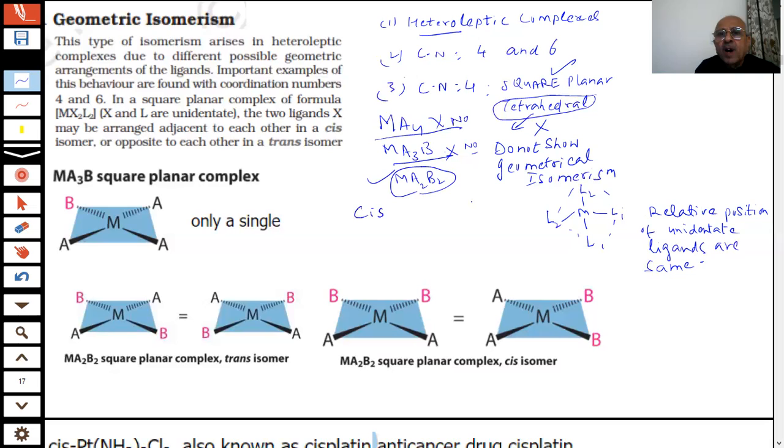You have earlier also heard about it. Cis and trans isomerism. Now if I have a metal, what is the shape? Square planar. Tetrahedral cannot show it. I am talking of square planar, student.